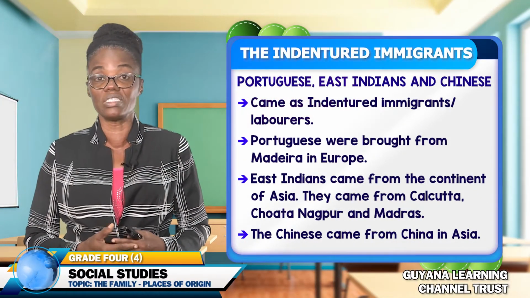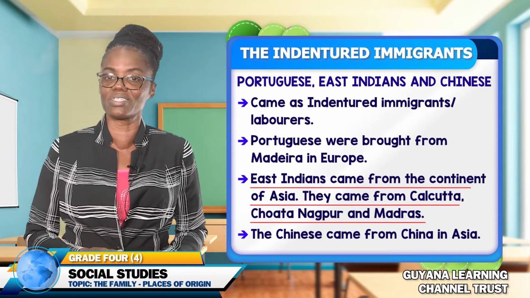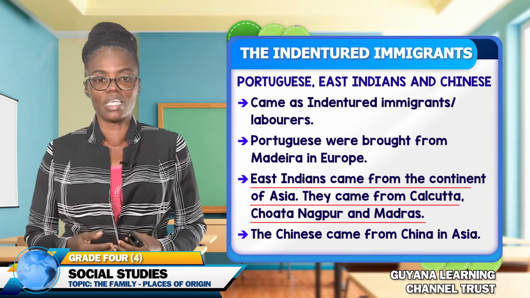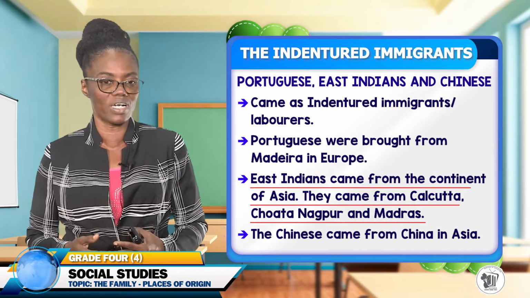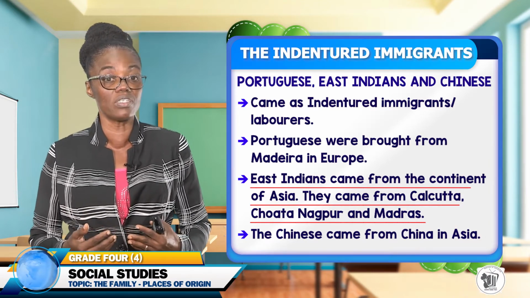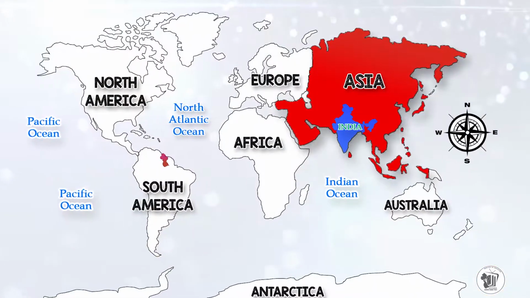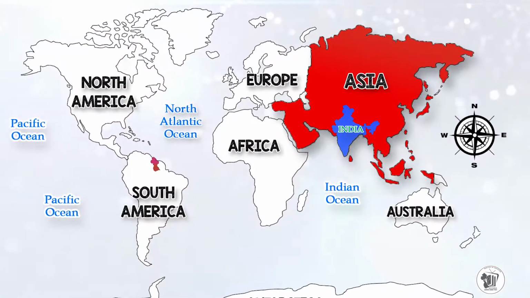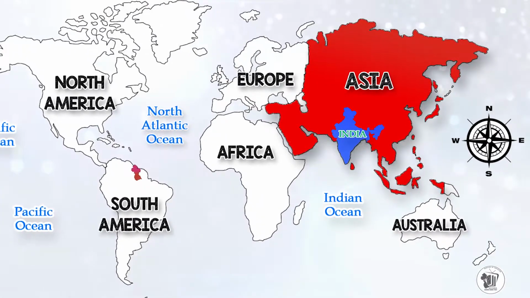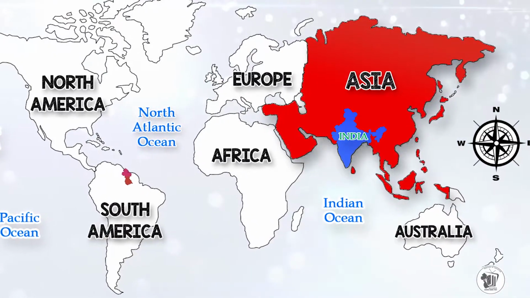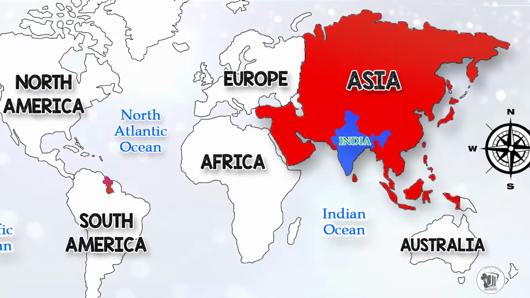Next, we will look at the East Indians. The East Indians came from the continent of Asia. They came from Calcutta, Chota Nagpur, and Madras. Those are some parts of India where East Indians were brought from. They were brought as indentured laborers as well. Who brought them? The Europeans. Where did they originate from? India, from the continent of Asia.